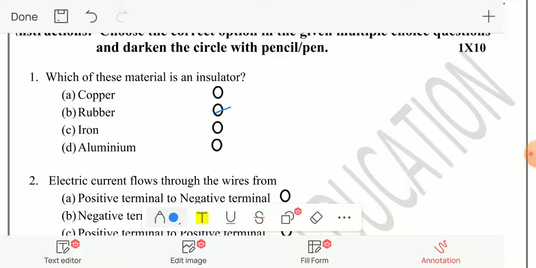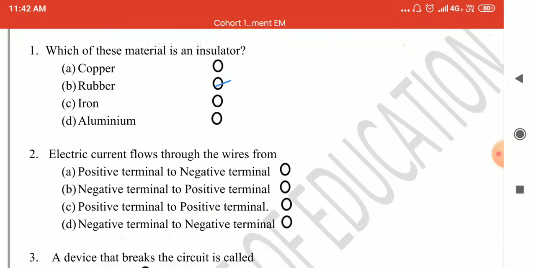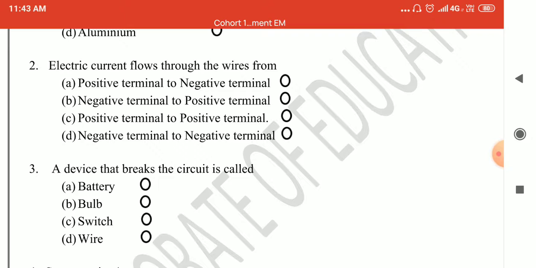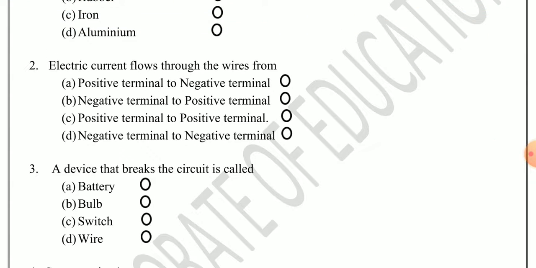Question number 2. In question number 2, you have to ask electric current flow through the wires from. Electric current wires में कैसे flow होता है? A positive terminal to negative terminal, B negative terminal to positive terminal, C positive terminal to positive terminal, and D negative terminal to negative. Your correct answer will be A positive terminal to negative terminal.